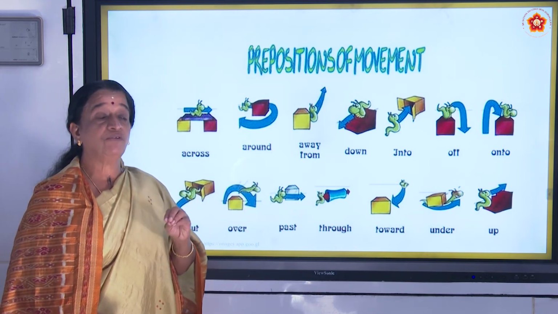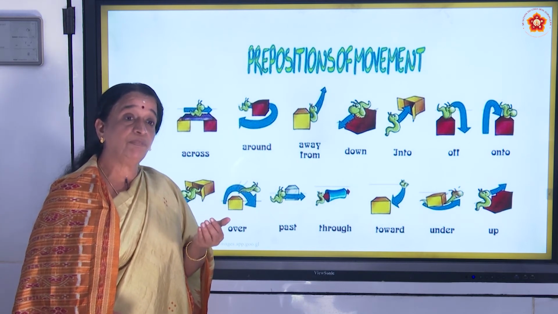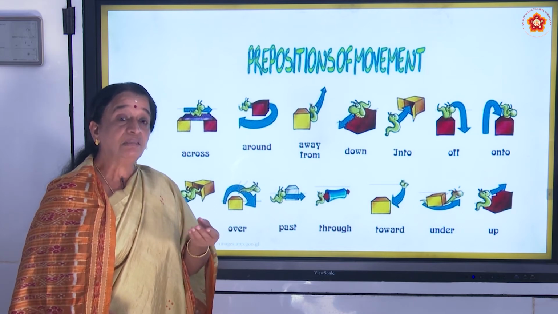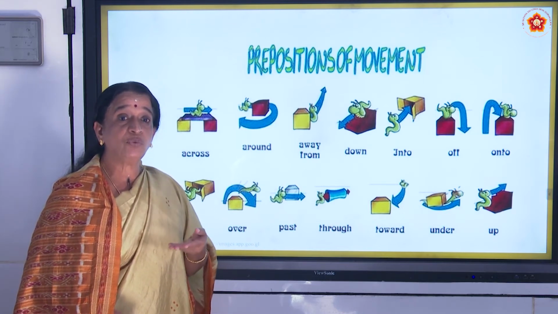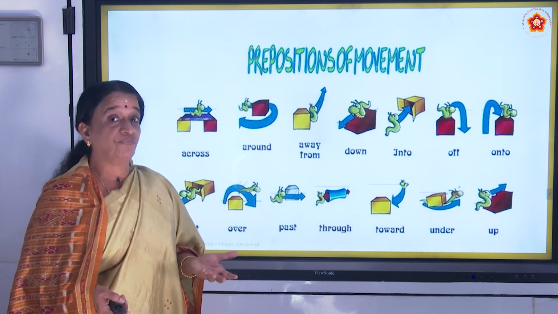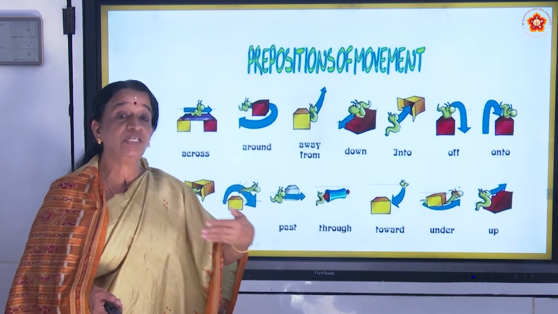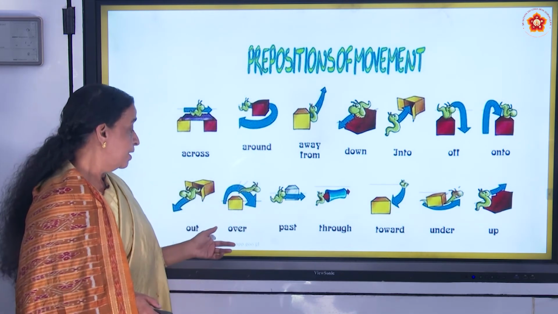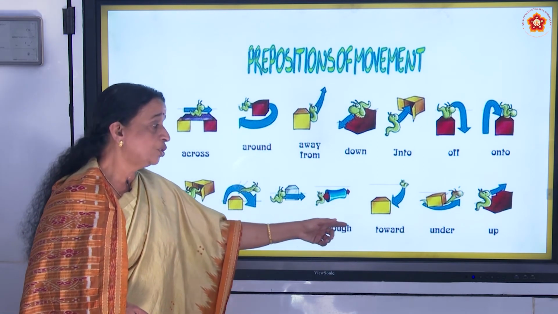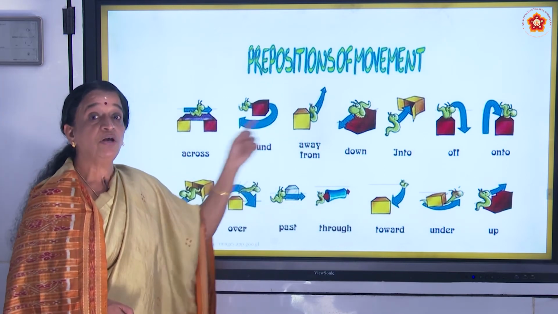Off is used for movement. But in a sentence like, I bought the paper and it was made of very thin material, you cannot use off. Off means going away. Out, over, past, through, toward, under, up. So these are the prepositions of movement.